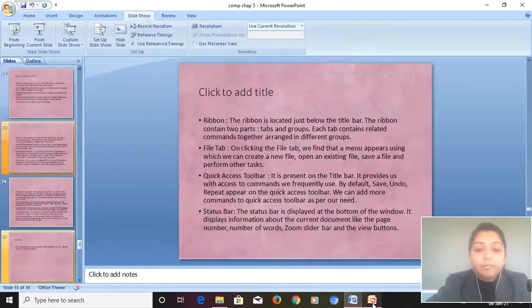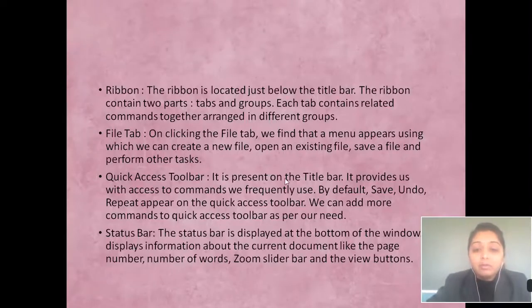Yes? So next we are having the quick access toolbar. It is present on the title bar. It provides us access to the commands we frequently use. The commands that we will use very often are in this toolbar. By default, save, undo, repeat appear on the quick access toolbar. We can add more commands on the quick access toolbar as per our need. We can add more commands in it.